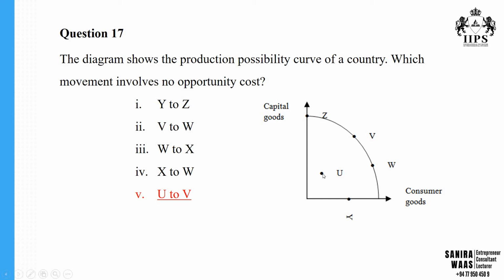You can see when you shift from U to V, what happens? Your combination changes. But though the combination changes, you are not sacrificing any kind of goods. You can increase the capacity of capital goods, and even increase the capacity of consumer goods at the same time. So whenever you are shifting from a point inside the curve to a point on the curve, there would be no opportunity cost.